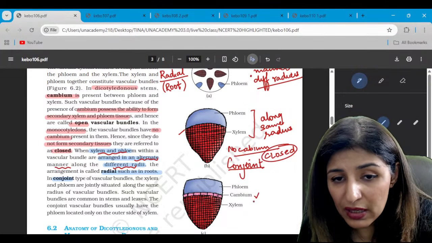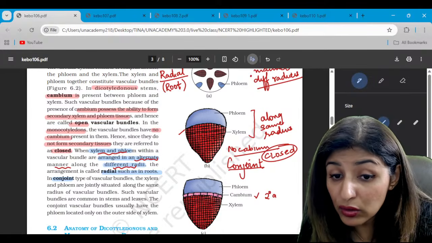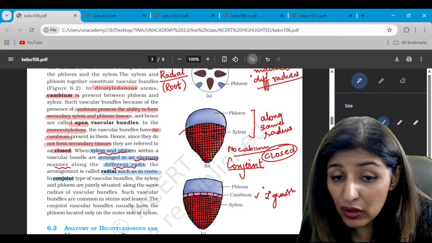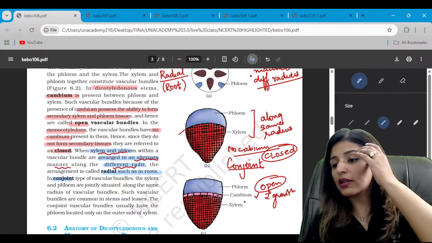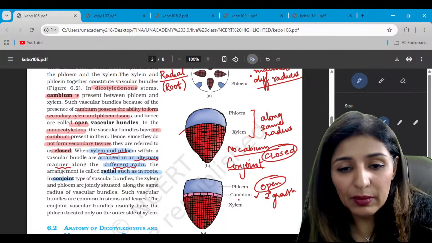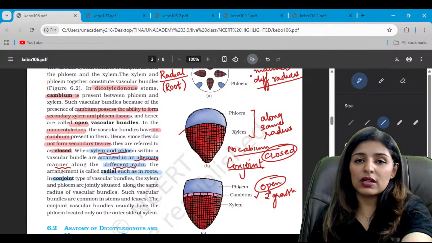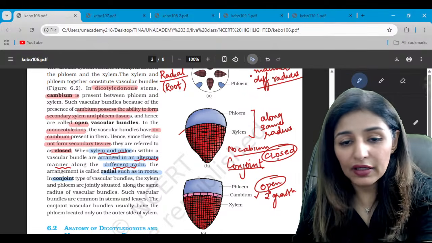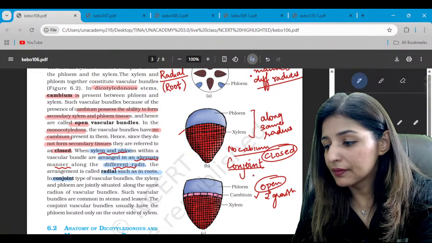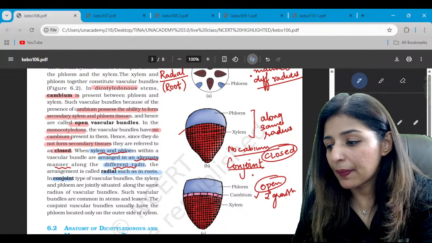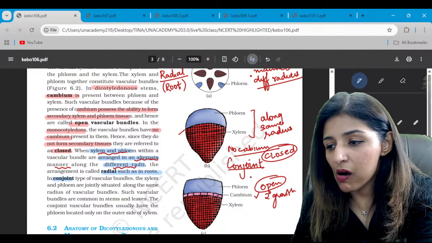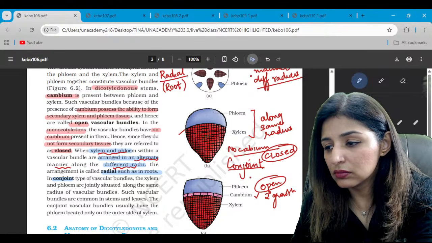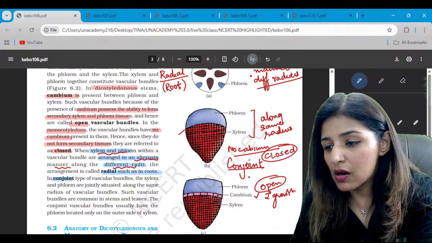While here, because cambium is present and secondary growth will occur, we call it open type of vascular bundle. So it is the presence or absence of cambium which determines whether it is open or closed. Are we clear?